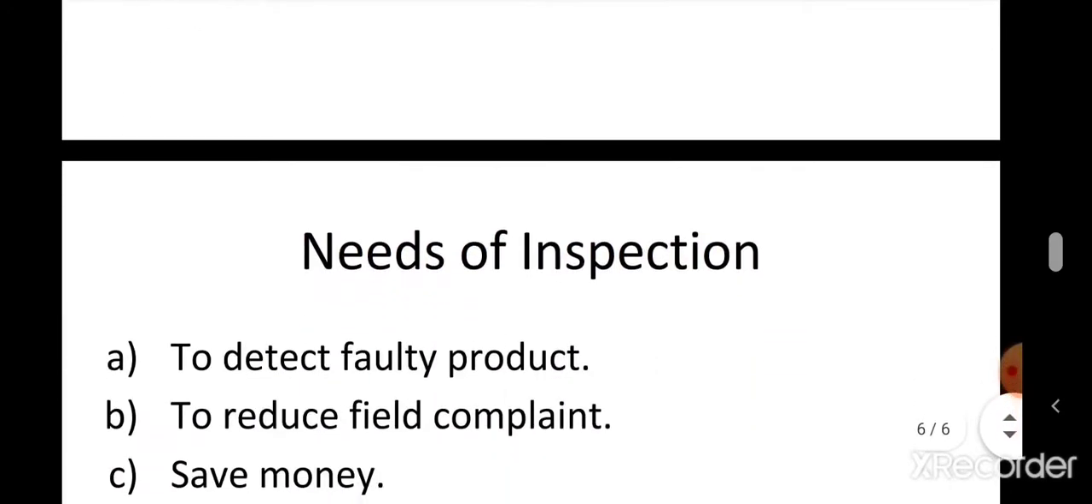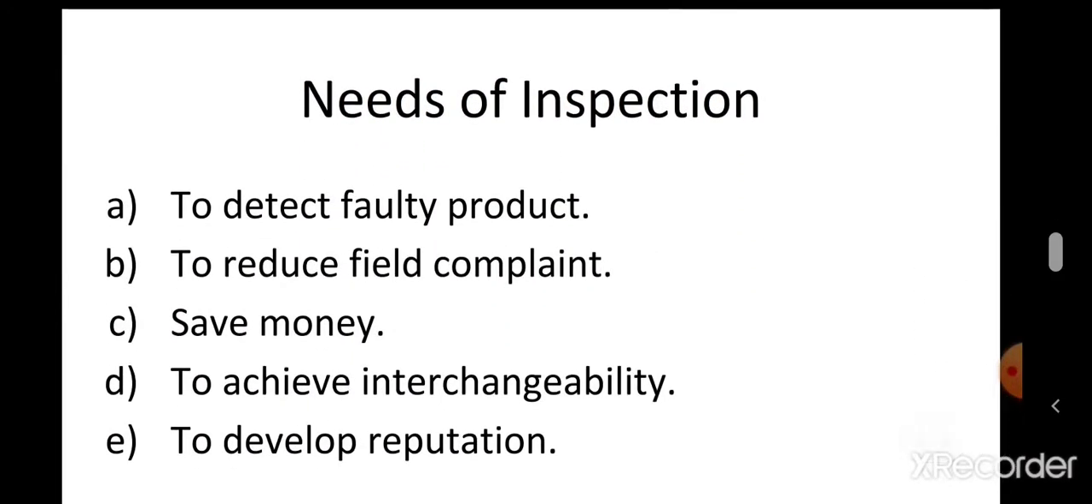Now next topic is needs of inspection. First need of inspection is to detect faulty products. If the product is faulty, while inspecting the raw material, manufacturing component or finished goods, you can identify it and separate it from the good product, so that defective products will not be dispatched to the market and customer complaints will be reduced, which will definitely increase the efficiency and the profit of the company.